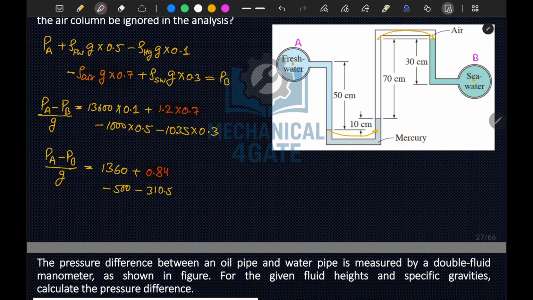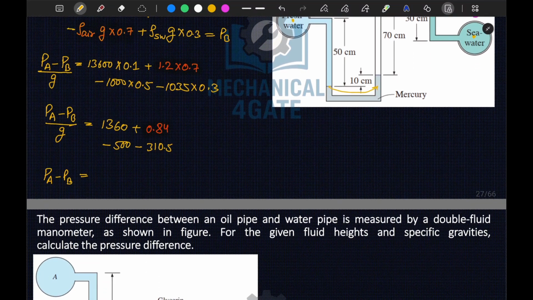Now if we solve this, multiplied by g, we obtain Pa minus Pb is equal to 5398.84 Pascal. So this is your Pa minus Pb.